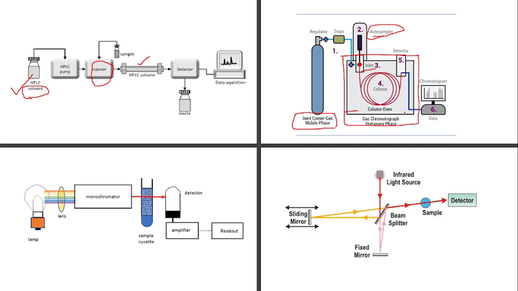The main principle is that the sample gets separated based on affinity or size. Here we have the column oven to evaporate our sample, like to burn our sample. Only the volatile substances can be measured in gas chromatography because of this. At a particular temperature, our sample will get evaporated and separated into smaller volatile compounds.